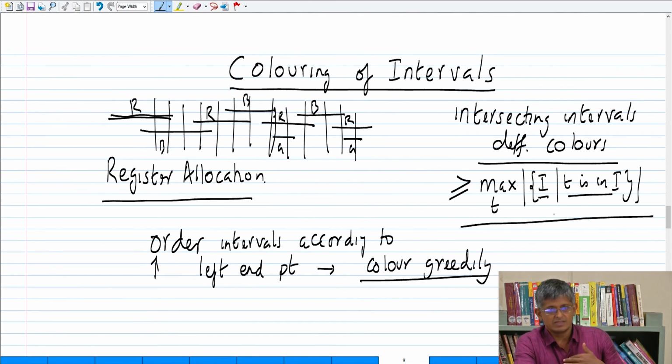Linearly order all the intervals. How do you linearly order them? You sort them according to their left endpoint and arrange them one after the other. Whenever you consider an interval, all the intervals which started before it have already been given colors. Only this guy you must color. You just color it greedily, meaning if you can reuse any color which you have already used, use it without violating the coloring property. This is one of a special class of combinatorial structures where coloring works very efficiently. In general, it's not known to be efficiently solvable.